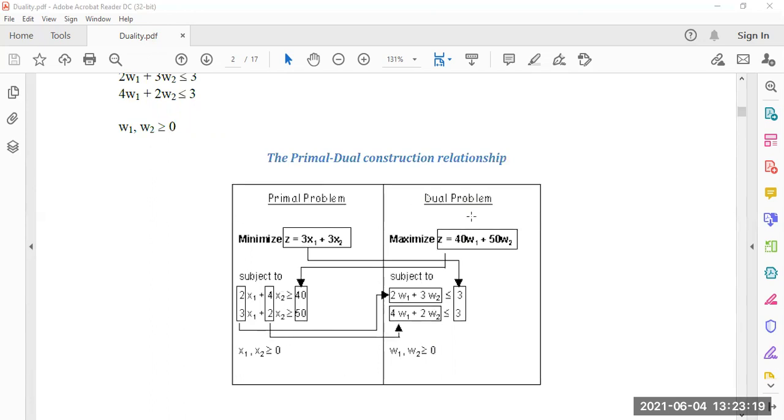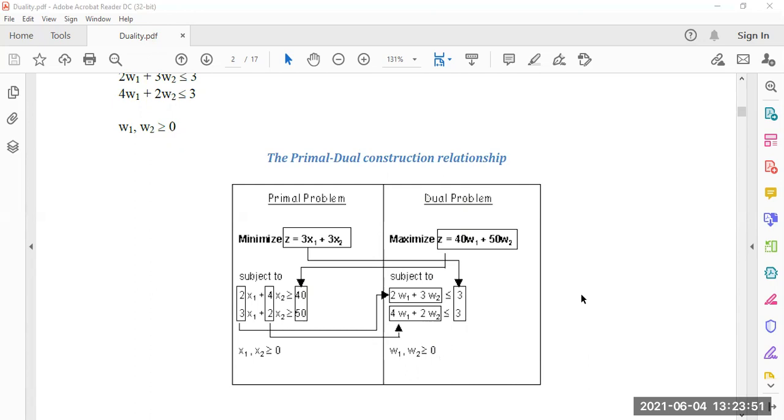On the right hand side, our dual problem is given: minimization becomes maximization, and 3x1 plus 3x2 becomes 40 w1 plus 50 w2. Subject to the condition, this column will become a row, that is 2 w1 plus 3 w2 less than equal to 3, and 4 w1 plus 2 w2 less than equal to 3. Obviously w1, w2 greater than equal to 0.